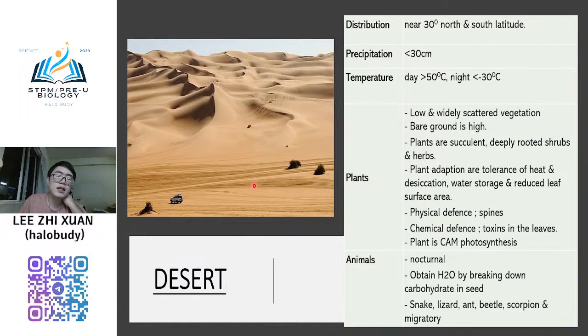So actually this kind of place is not very suitable for humans to live in. But humans have high technology and high knowledge. They are able to change this environment so that we can survive there.